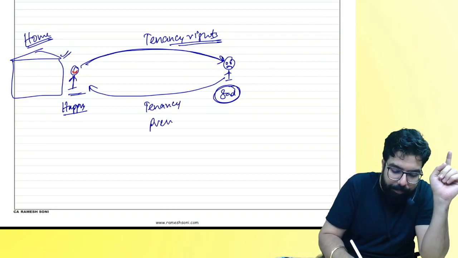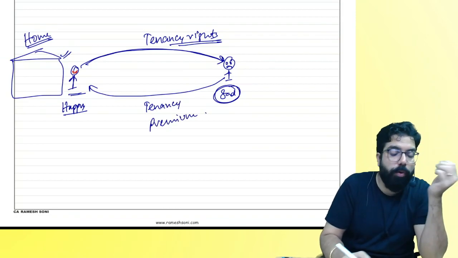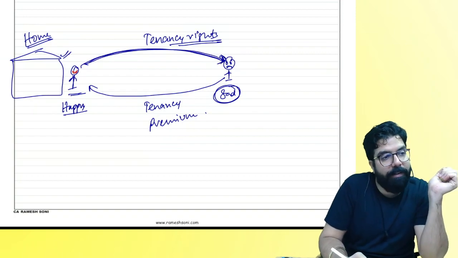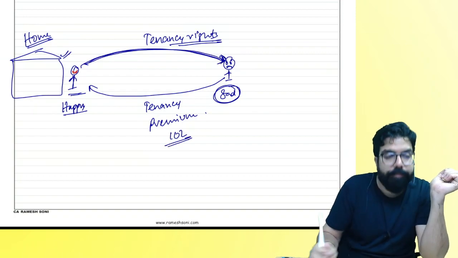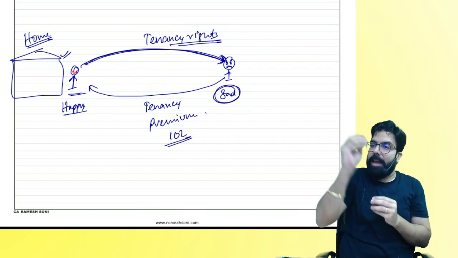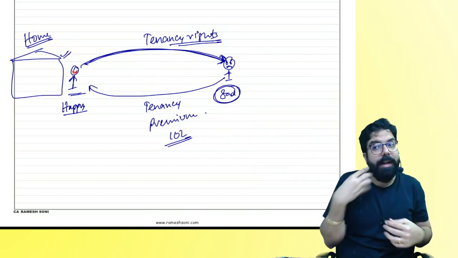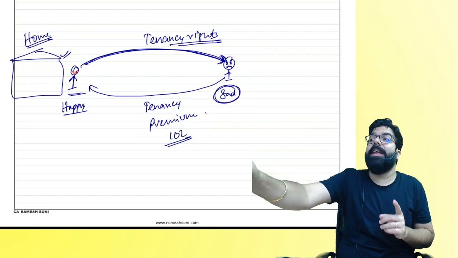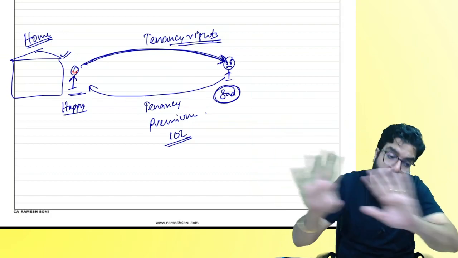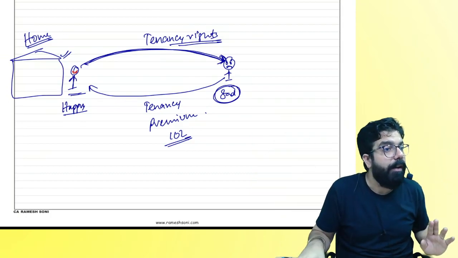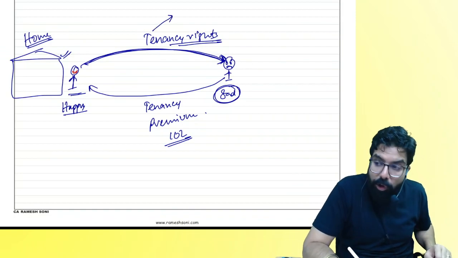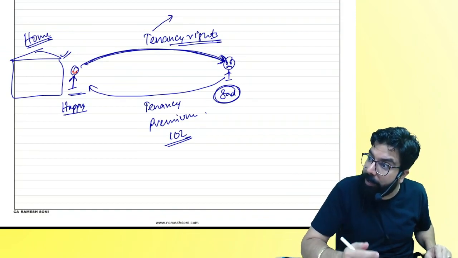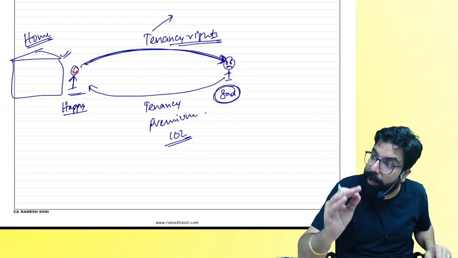Means what you people used to do, no? They used to tell, okay, I'll give you my tenancy right. You give me 10 lakh rupees. People, I gave you my tenancy right and you give me what? 10 lakh rupees. Now you will be my tenant for lifetime. I can't throw you out only. Means this tenancy right document, no? They used to make one document, they used to pay stamp duty and they used to get it registered.